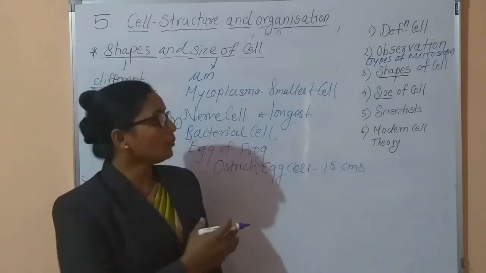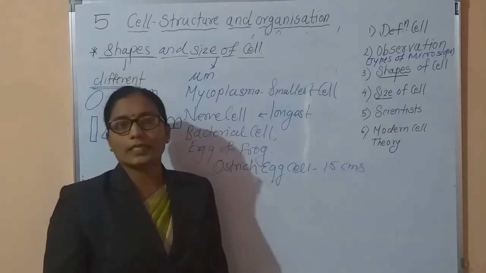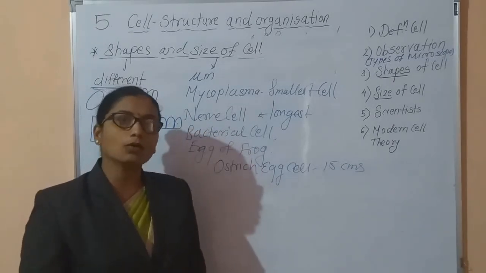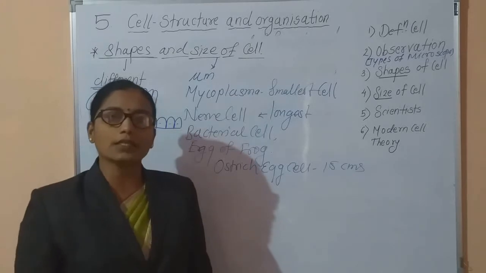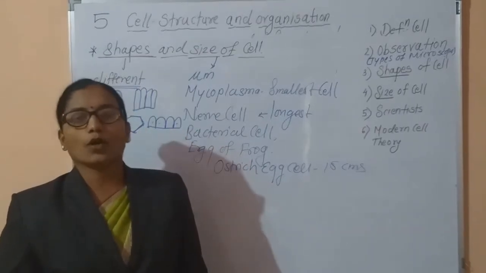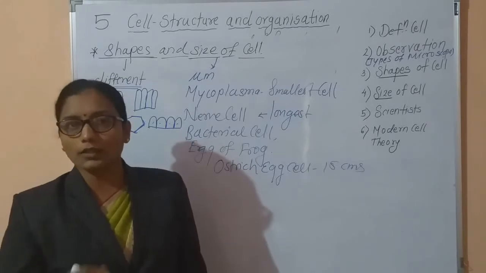For more details, or out of interest, you can observe these different shapes of cells on Google search. Just type there different shapes of cells. You can obtain lots of data on the internet.